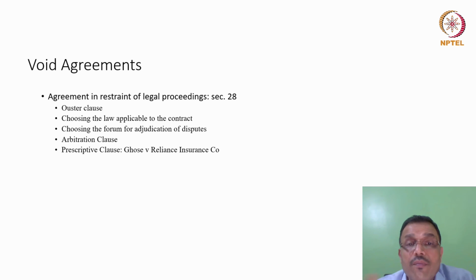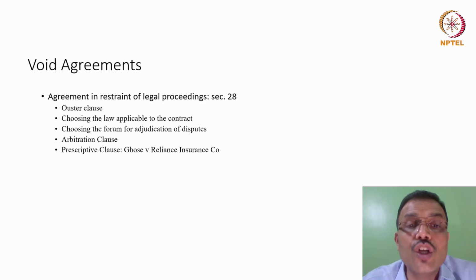3 years from when? 3 years from the time the cause of action or the breach has arisen, parties have the right to go to the court. If they do not go to the court, then the Limitation Act very clearly prohibits you from seeking legal recourse. And the courts will say, sorry, you are beyond the time, and hence we will not entertain your suit. That's how the Limitation Act of 1963 applies to what we call the doctrine of laches. Doctrine of laches means the doctrine of delay, friends.